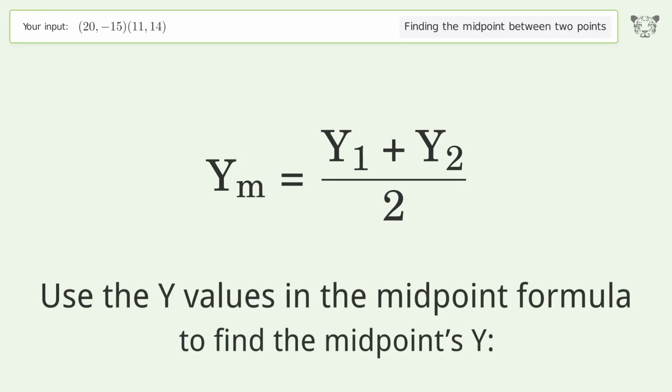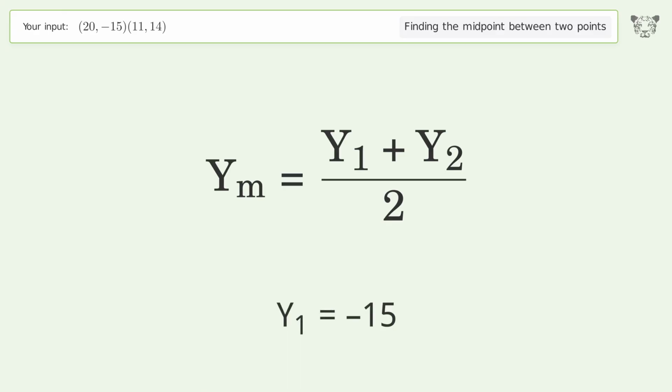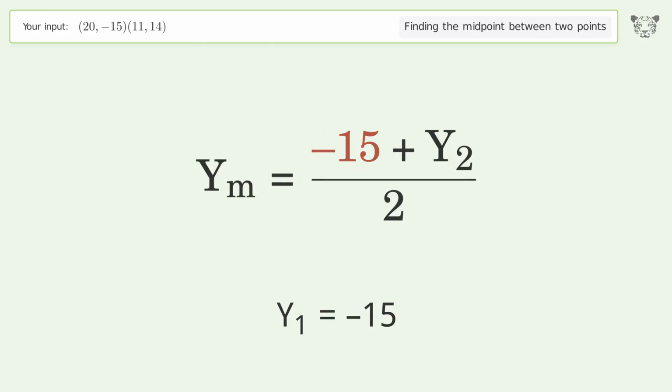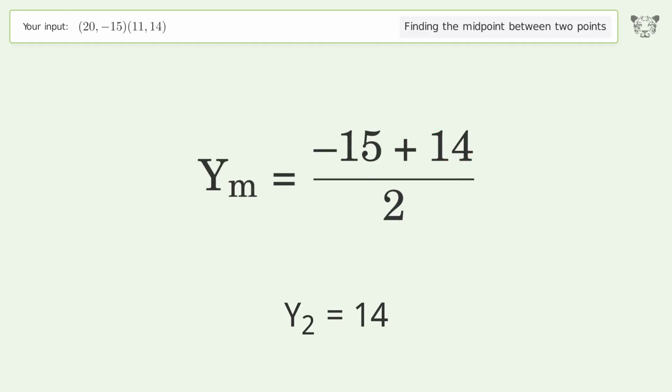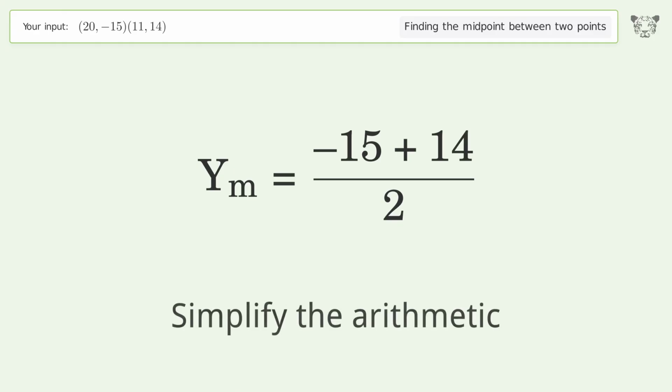Use the y values in the midpoint formula to find the midpoint's y. y1 equals negative 15. y2 equals 14. Simplify the arithmetic.